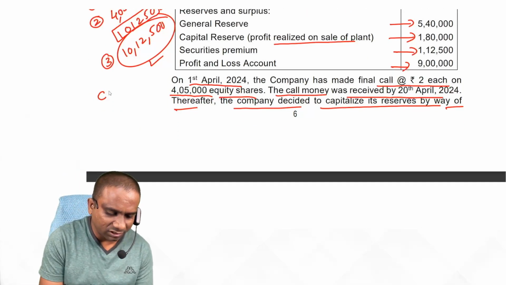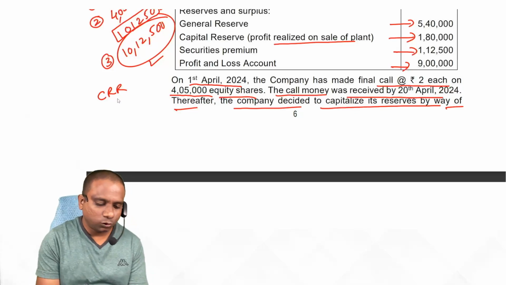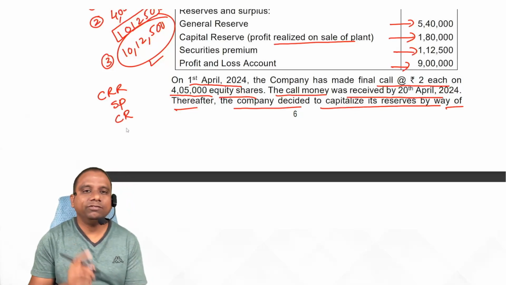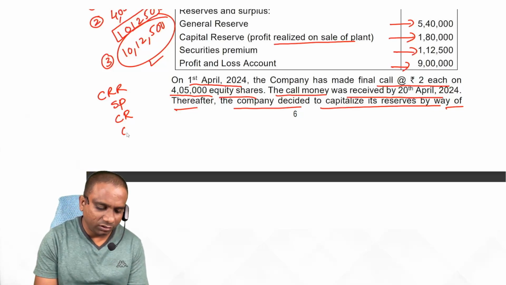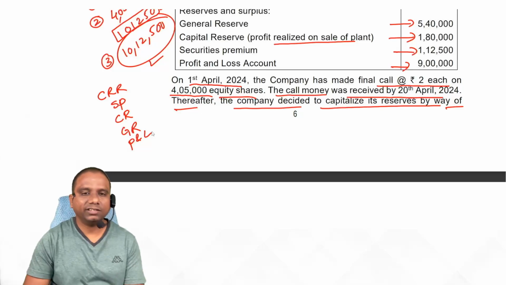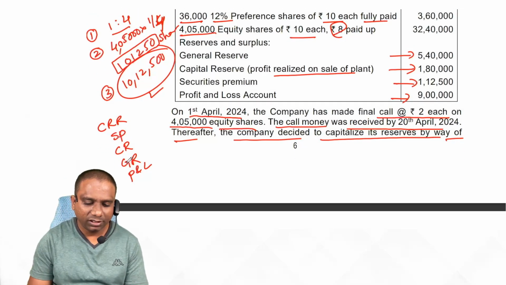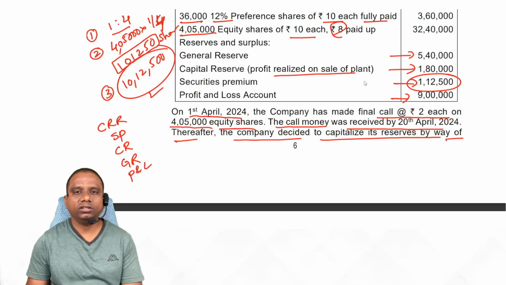Now, first one CRR. Next one securities premium. Next one capital reserve if realized in cash. Next one general reserve. Next one profit and loss account balance. Here we don't have any CRR, but we have securities premium 1,12,500.